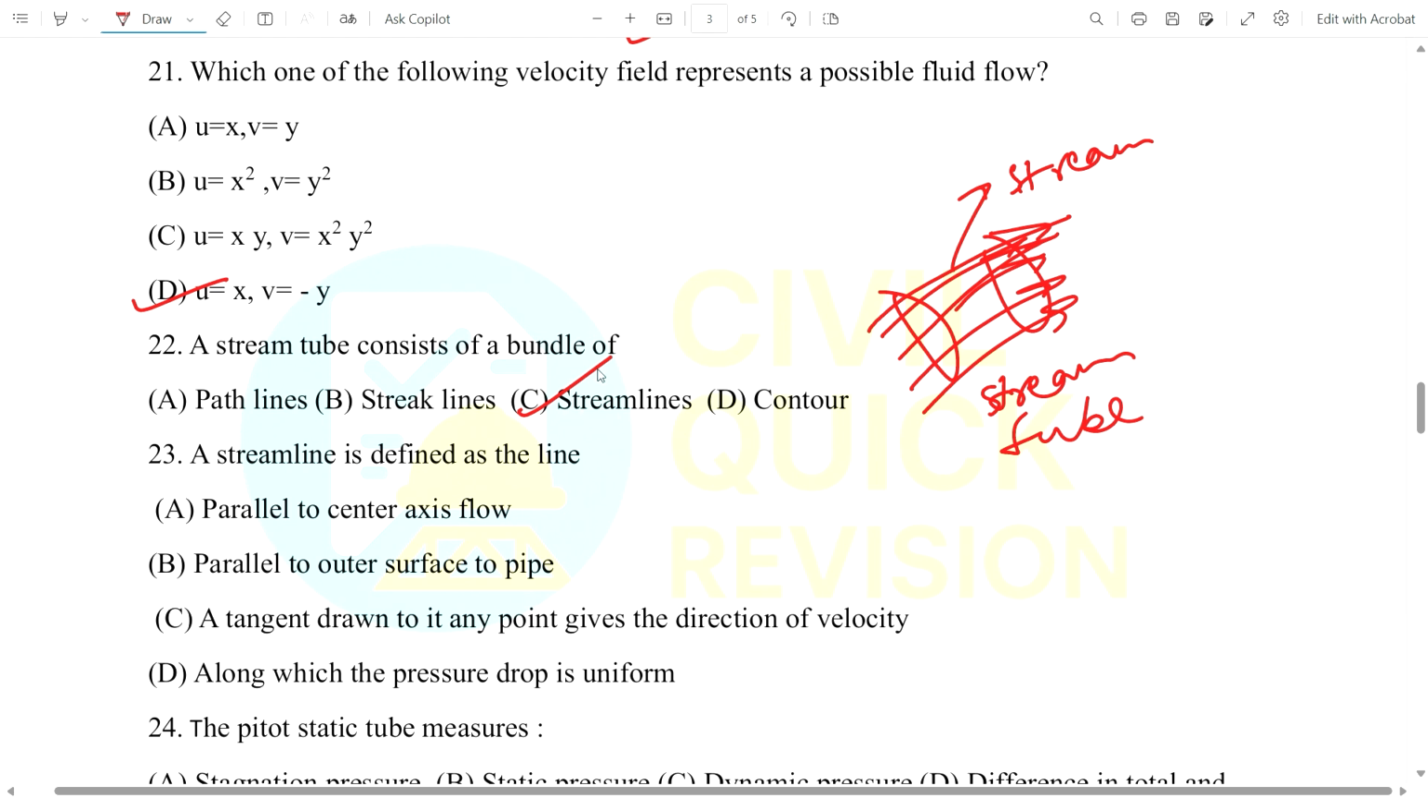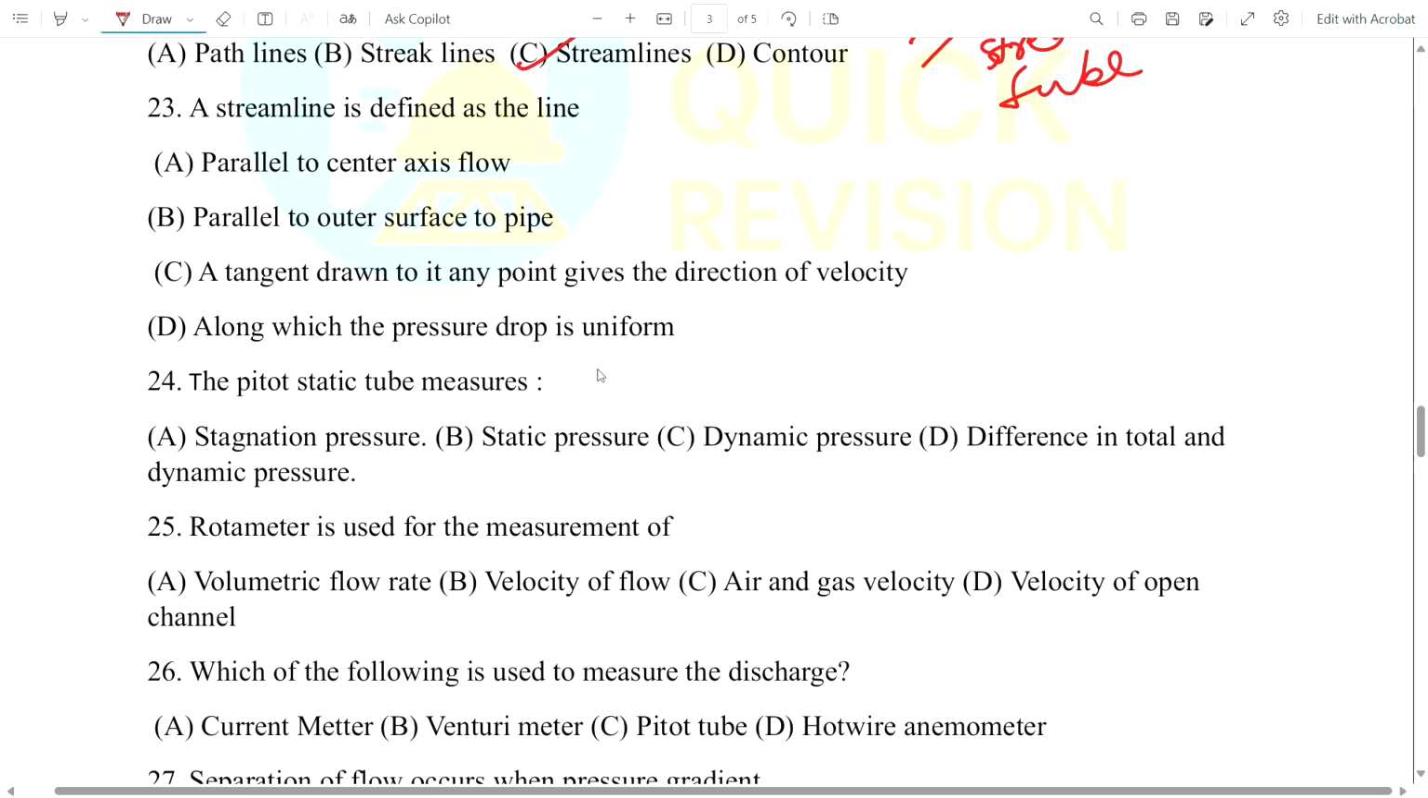Streamline. Now coming to 23, streamline is defined as the line which is parallel to the center axis of flow, or parallel to the outer surface of flow, or which is a tangent drawn to any point gives the direction of velocity, or along which the pressure drop is uniform. As you all know, if a streamline is like that and we draw a tangent like this, it represents the direction of velocity at that particular point. So option C is the correct one. You just remember this. Okay.